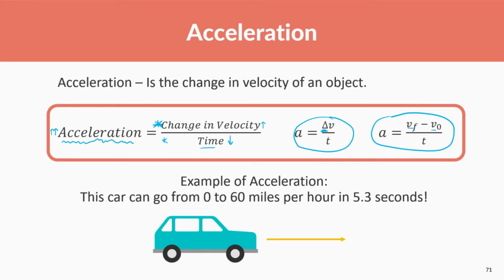Okay. So an example that we often hear about, especially if you're into cars, is something like, this car can go from 0 to 60 in 5.3 seconds. That's showing how fast an object is changing its speed and therefore accelerating. So it's changing its speed from 0 to 60. That's the change in velocity part, and it's changing it in 5.3 seconds. So that's an example of acceleration that we might have heard of, probably in a car commercial or something like that. And if not, listen to the next car commercial.